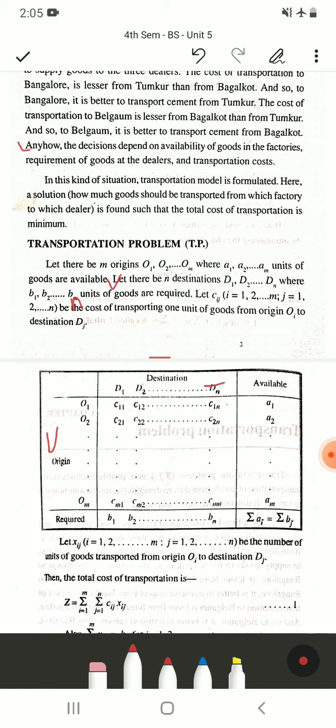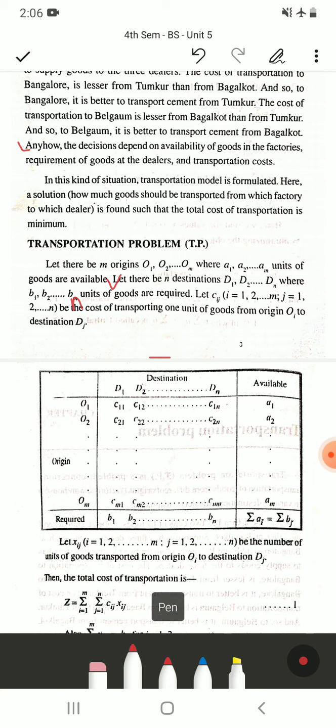So origins are from O1 to Om, destinations are from D1 to Dn, and the requirements are B1, B2 up to Bn, and the availability at each origin is A1, A2 and so on. The requirement at the particular destinations you write below, and therefore we have summation ai equal to summation bj. So this is the general form of a transportation problem.